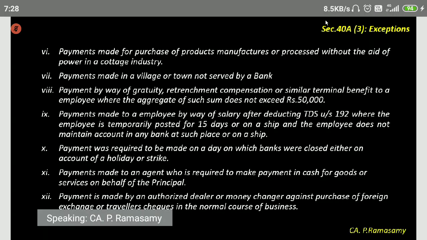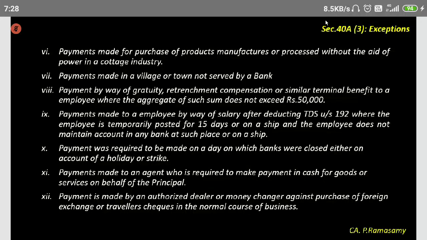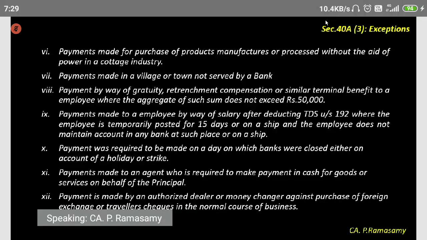The nature of payment is salary, TDS has been deducted under section 192, the period of employment is 15 days, and the salary paid in cash exceeding 10,000 is allowed as a deduction. It is an exception.